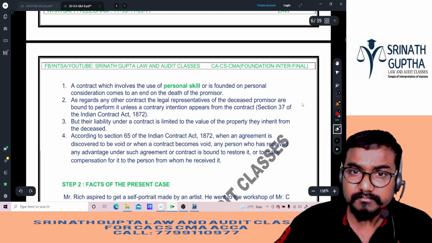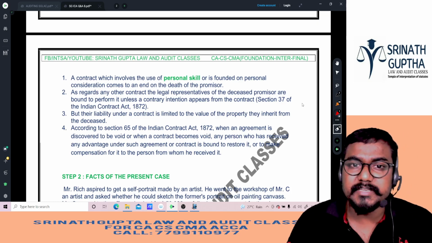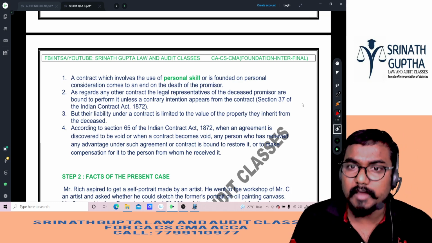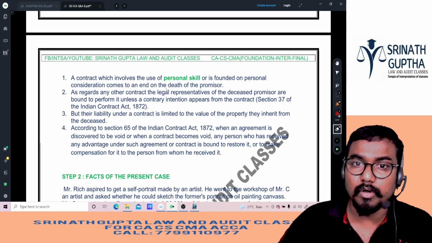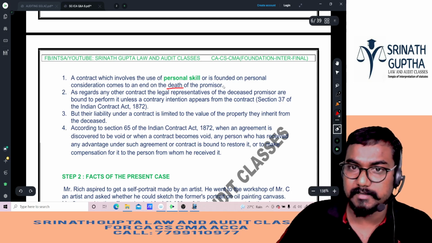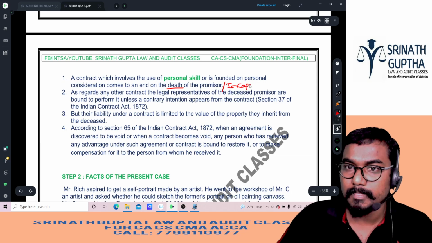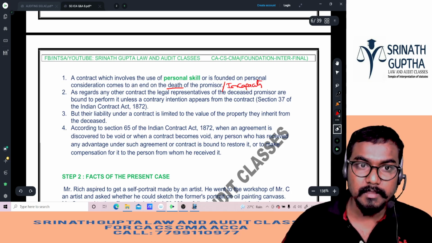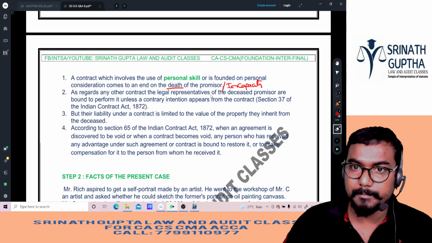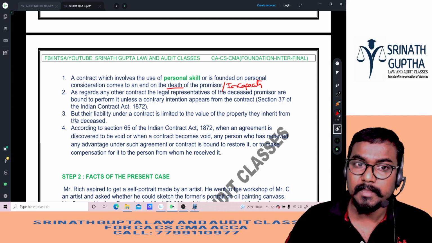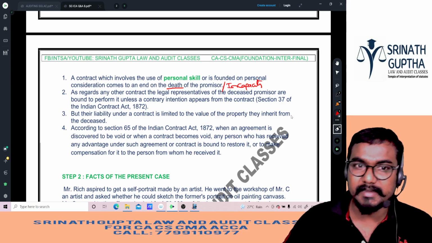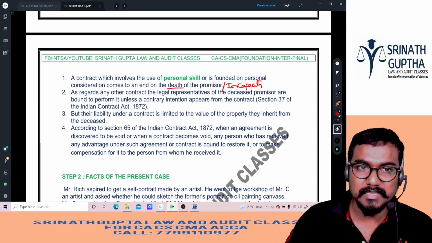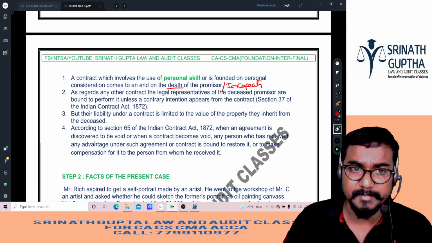6 marks totally. Provision of the law: a contract which involves the use of personal skill or is founded on personal consideration comes to an end on death or incapacity of the promisor. As regards any other contracts, legal representatives of the deceased promisor are bound to perform it unless a contrary intention appears from the contract. But their liability under the contract is limited to the value of the property inherited from the deceased. These are pricey points, beta.